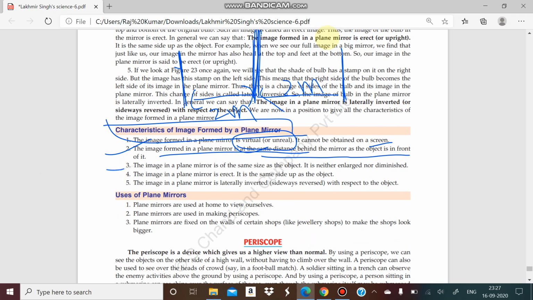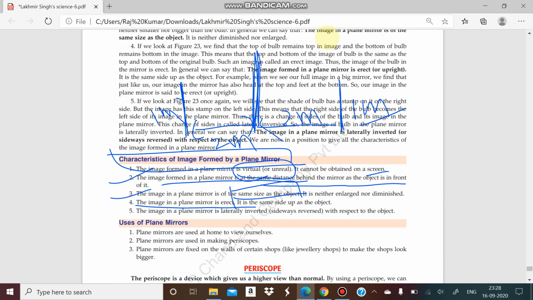You will see the plane mirror image is always the same size as the object. It will not be larger, it will not be diminished. If my height is 1 meter, then my image will also be 1 meter in height. It will not be larger, it will not be shorter. The image of the plane mirror is erect. So you have to remember erect: this is my head, that is the object, and that is my head. So my image also has a head there, here is my leg, so definitely my image will have legs. So erect means the same condition, it is not inverted, it is not reversed, same side up as the object.